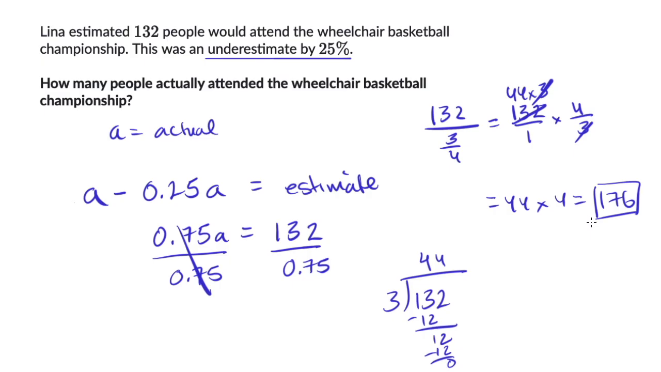176. And we can just do a reality check here. Lena estimated 132. That does look like an underestimate when we compare to this actual that we calculated. And we are all done.